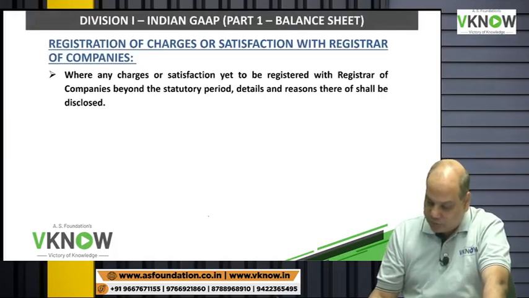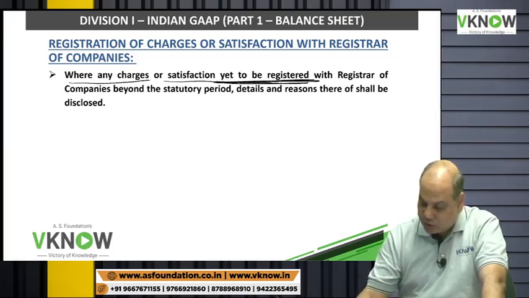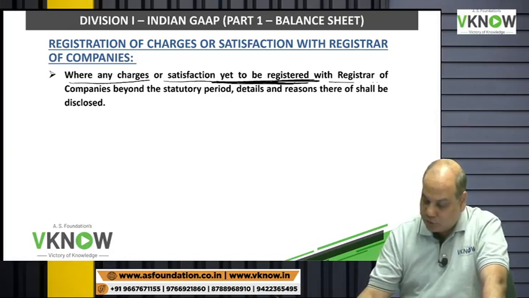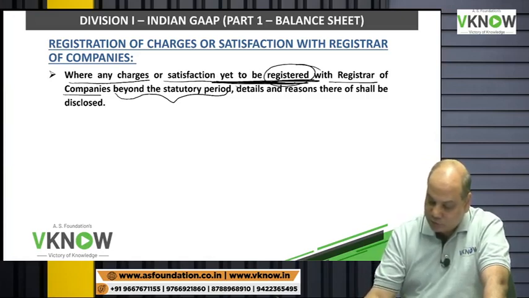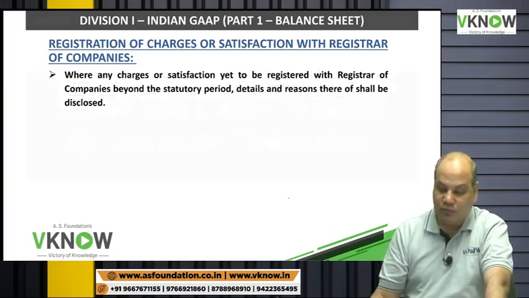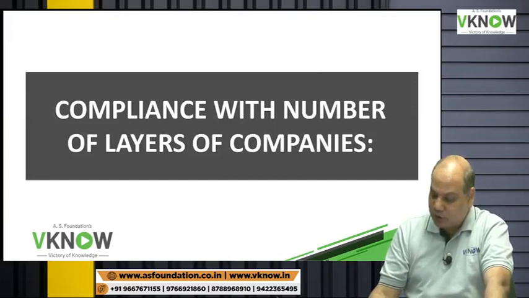So what is the amendment here? Where any charge or satisfaction is yet to be registered with the registrar of companies beyond the statutory period, you should have registered your charge but you have not done it. Give details and reason. Not very important, just one line.